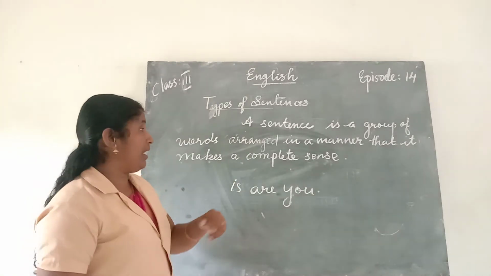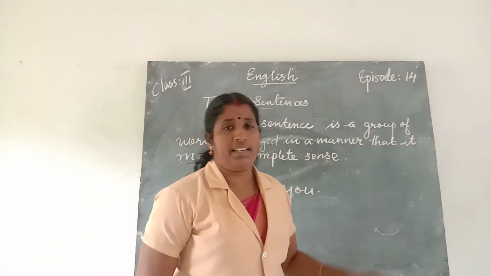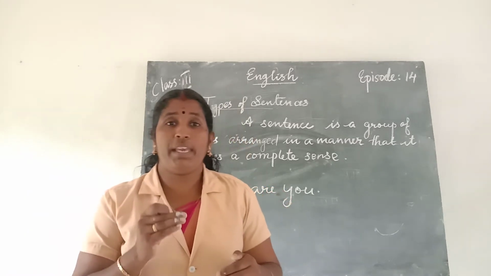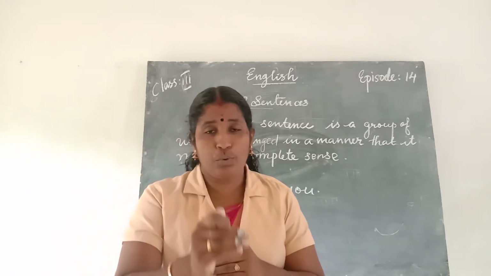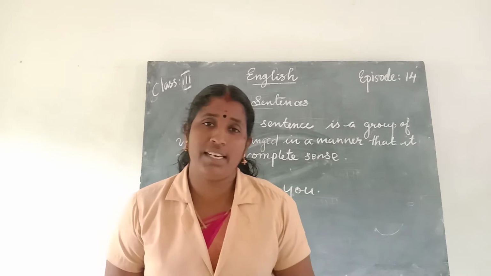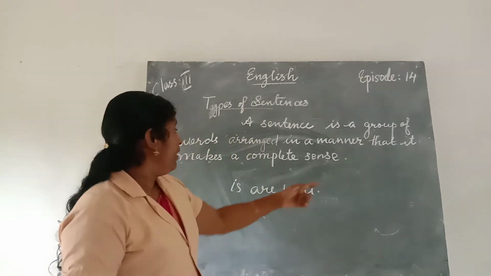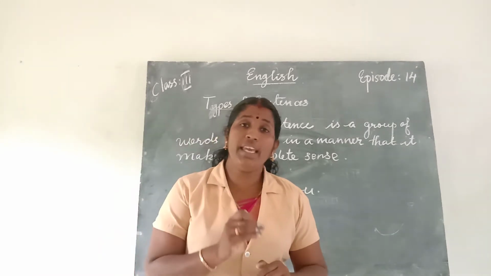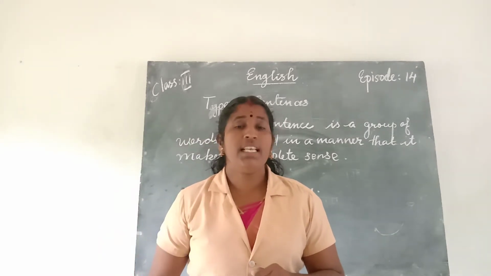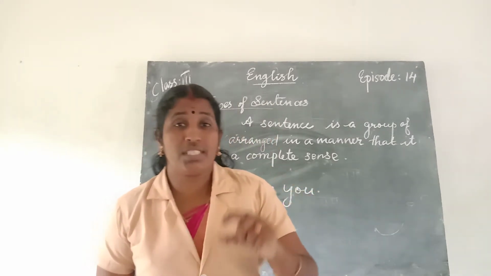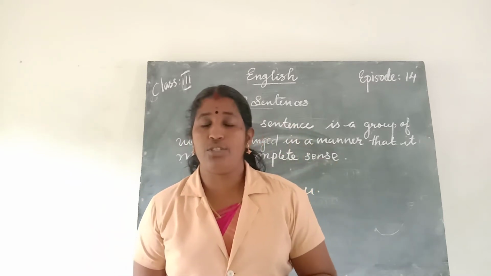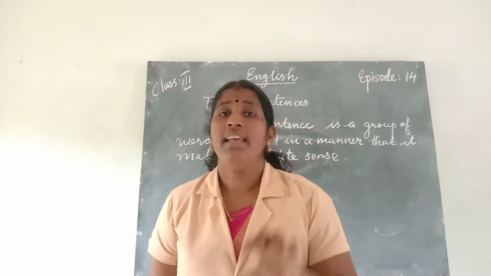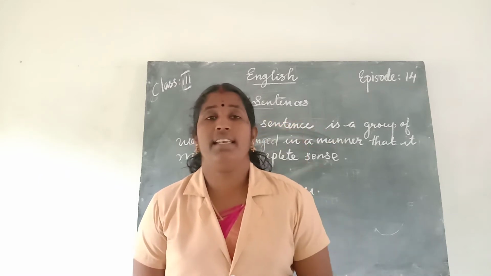There is one more thing. Arranged in a manner. It should be a group of words and it should be arranged in a particular manner that it makes complete sense. It should convey a complete sense. It should be arranged in a special manner.